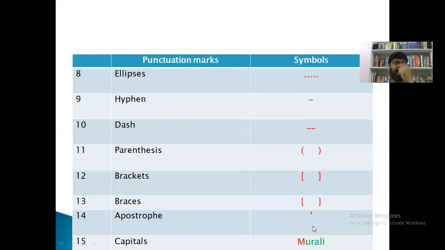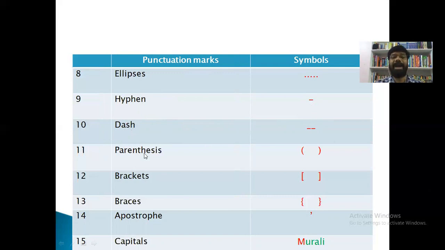And the eighth one, ellipsis. This is the symbol of ellipsis: dots, three or four dots. And the usage of all these punctuation marks we will learn in our coming sessions, right? And the ninth one, hyphen. This is the symbol of a hyphen, and this is the symbol of dash. Dash is a little bit bigger than hyphen.